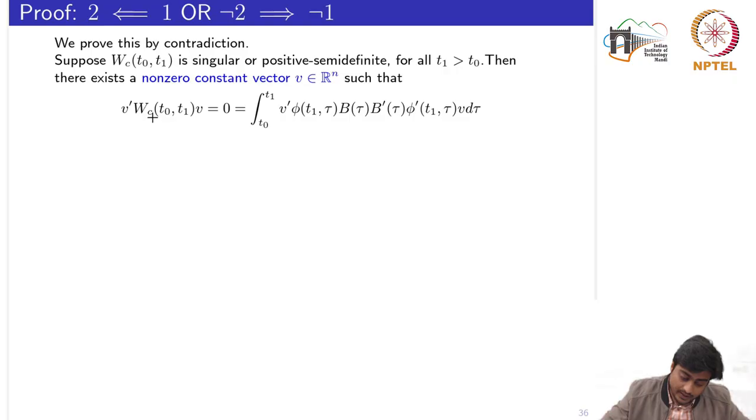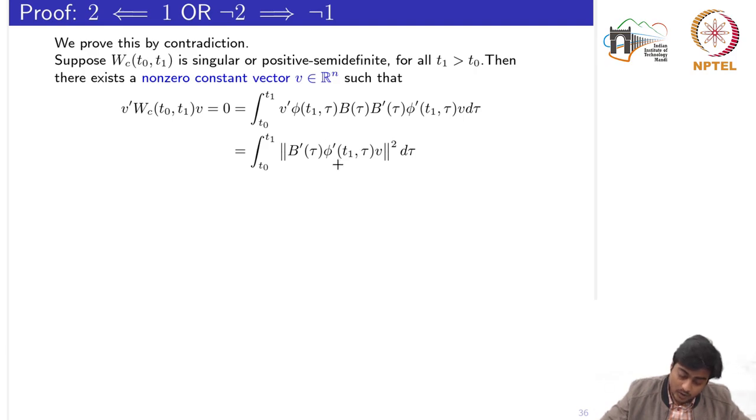Now if I put WC from the result here, this entire part is basically WC, and I can take the constant vectors V inside the integral. Now see some similarity, that again I could write this as a norm, the norm of B transpose phi transpose and V, the squared norm, and this integral. This is the property of the equivalence between the quadratic form and the norm itself.